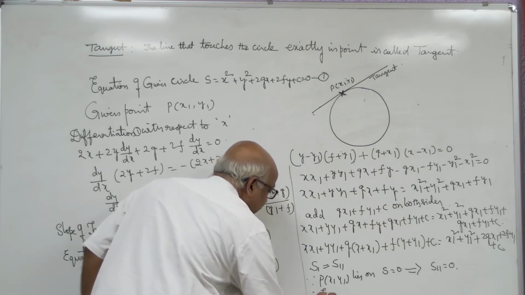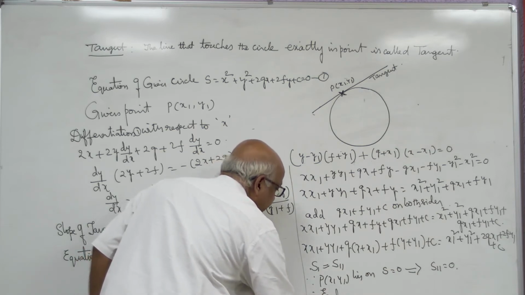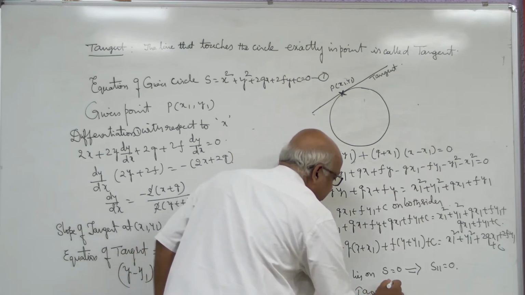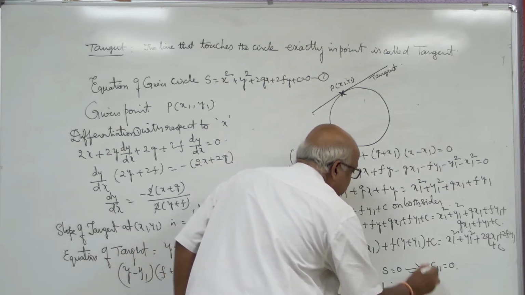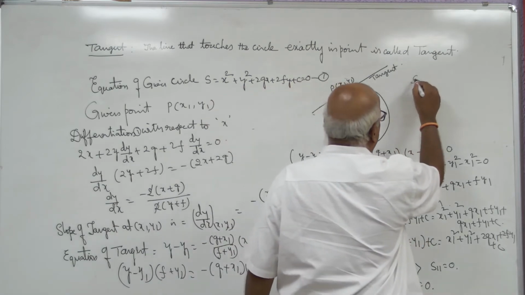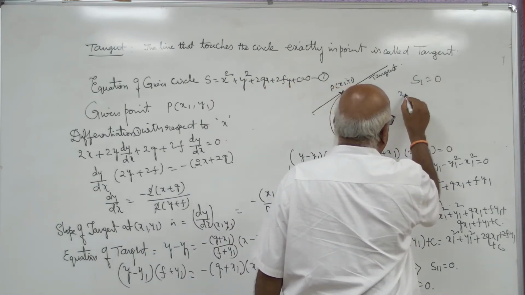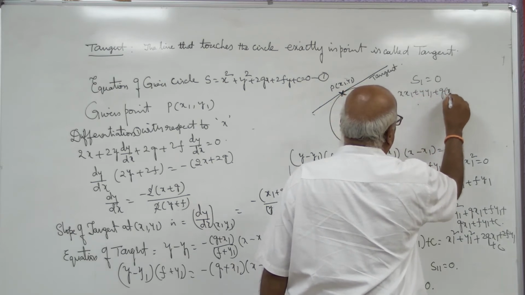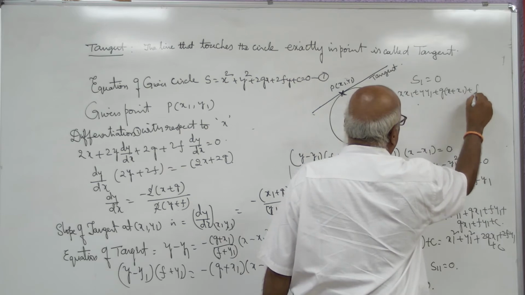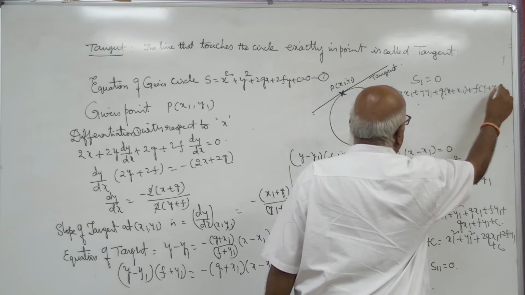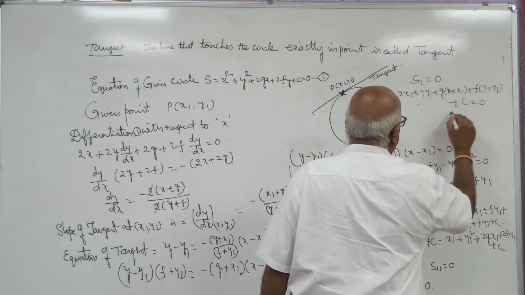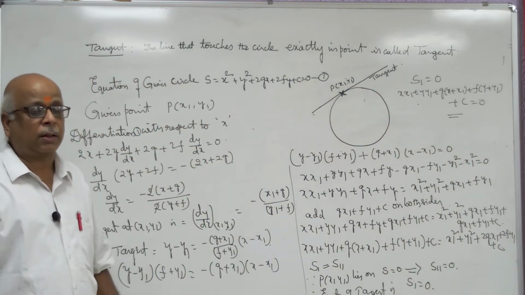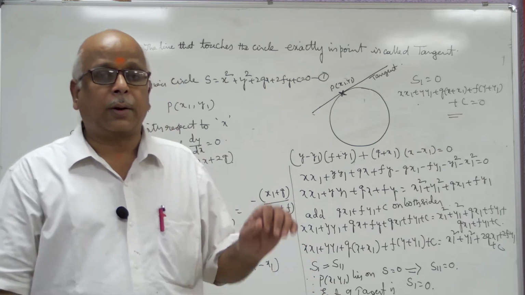Therefore, equation of tangent is S1 equal to 0. What is meant by S1 equal to 0? xx1 plus yy1 plus g(x + x1) plus f(y + y1) plus c equal to 0. That gives us equation of the tangent in its standard form.